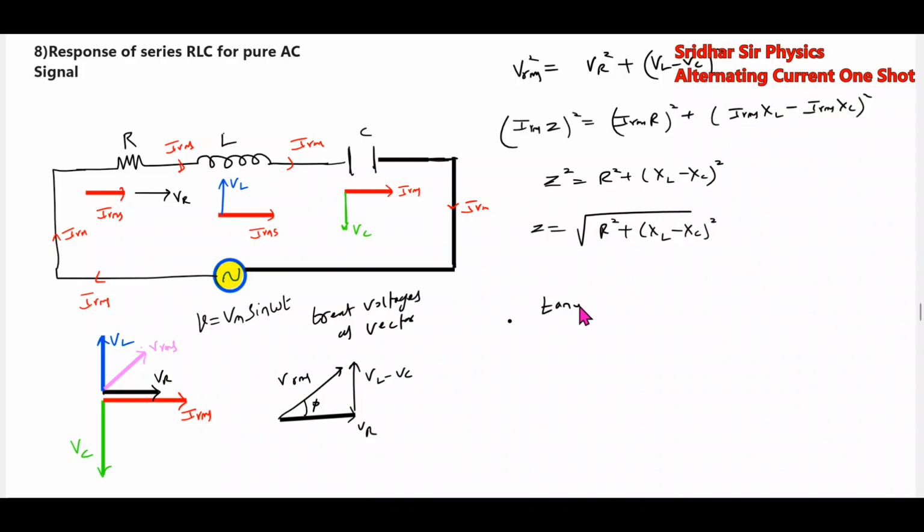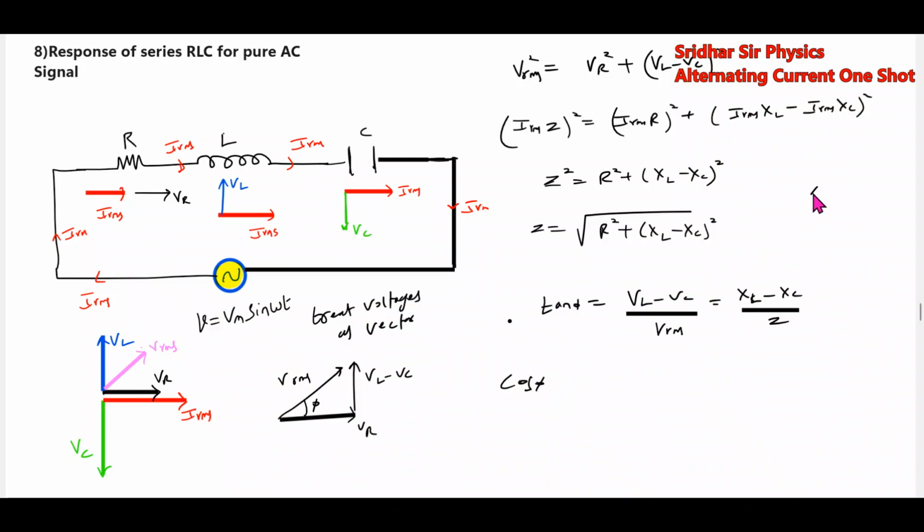So what is the tan phi? Tan phi equal to VL minus VC by VR, so XL minus XC by R. Like this, we can define. And what is the power factor?